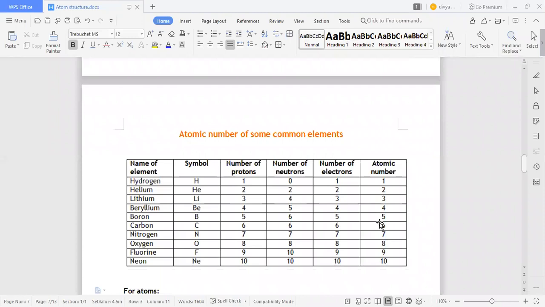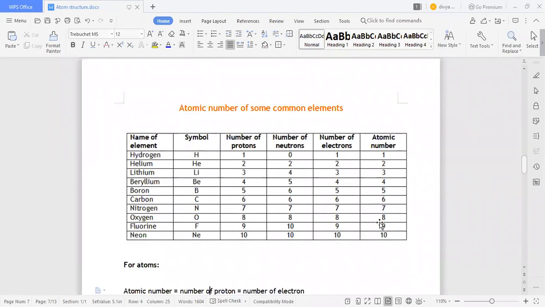So here we are saying that lithium's number of protons is 3, number of neutrons is 4, and number of electrons is also 3, so the atomic number is 3. It is the same for beryllium, boron, carbon, nitrogen, oxygen, fluorine, and neon.